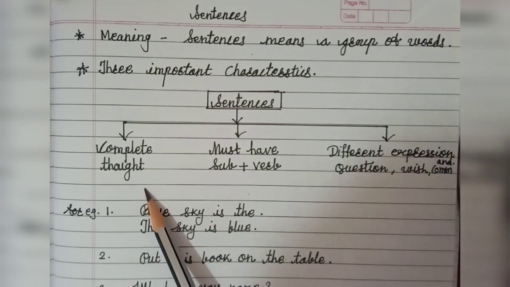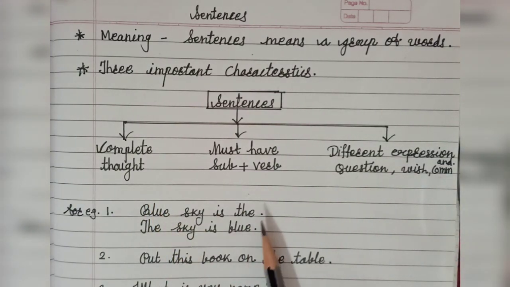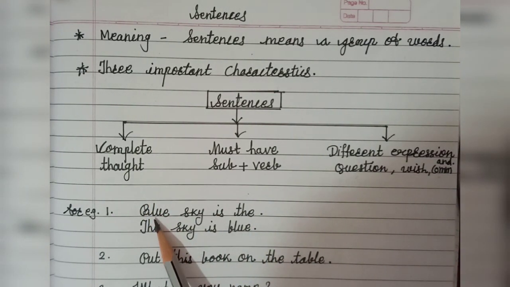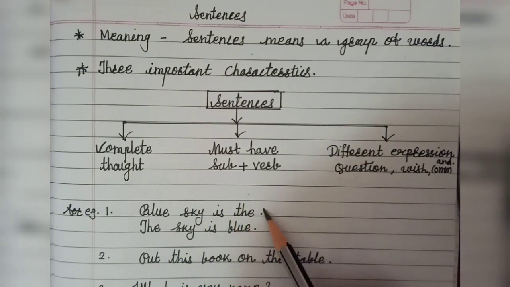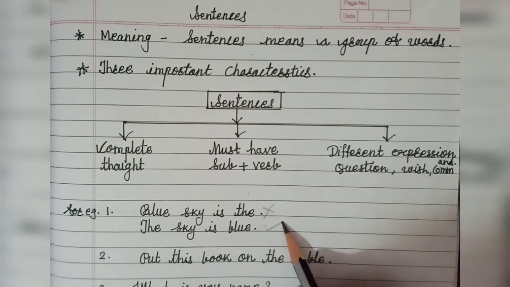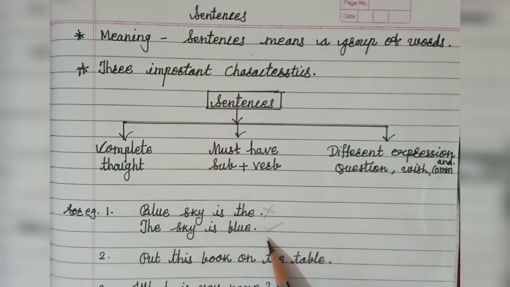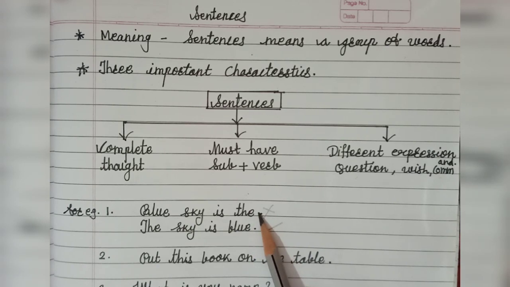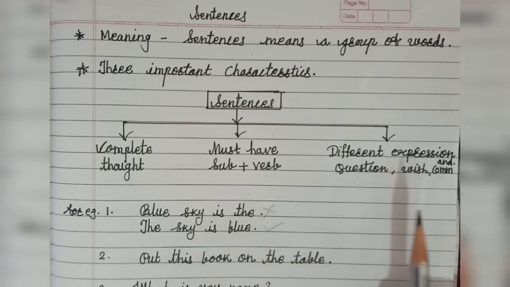So let's learn about complete thought. A sentence means a complete thought, as we just learned. See here, the words "blue sky is the" are only words, a group of words. It's not a sentence. Wrong it is. But if we rearrange the words and structure them, we form a meaningful sentence. The sky is blue. This sentence is meaningful, so we can say this is a sentence. In the previous one there was no meaning, it was not conveying any meaning.